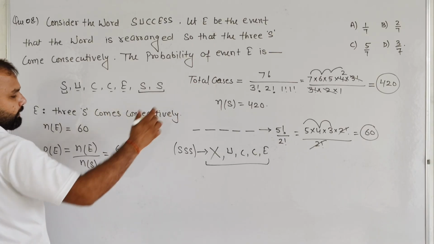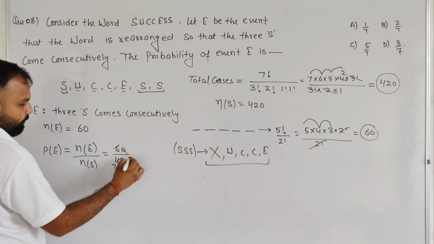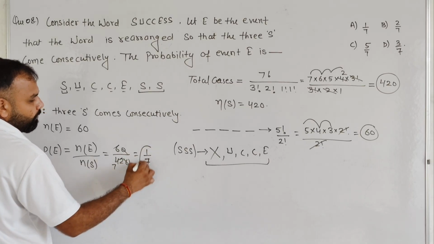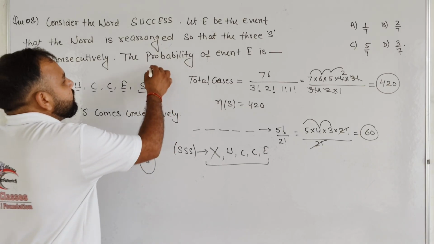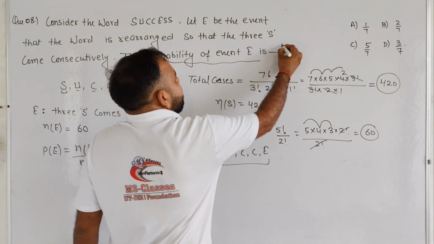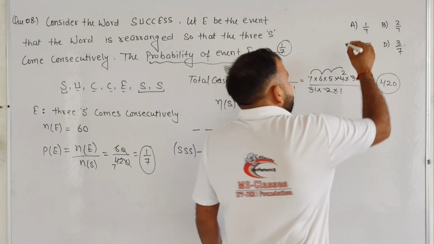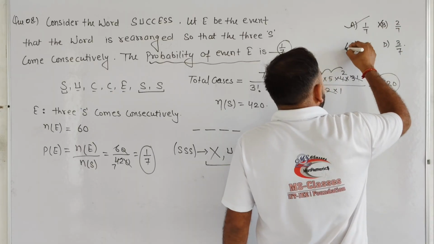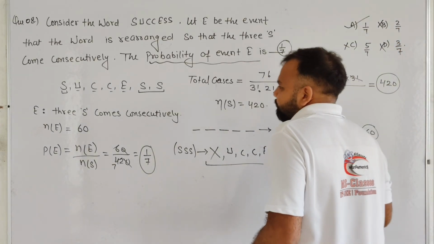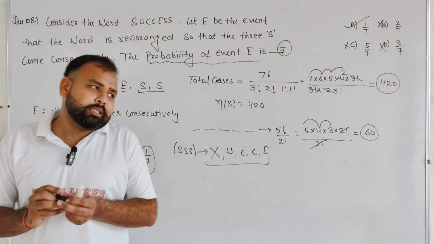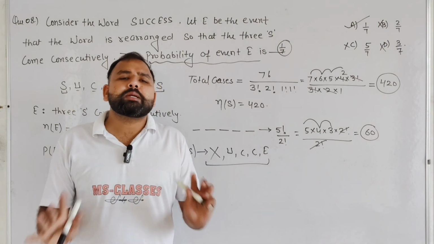We already calculated. 0 is cancelled out by 1 by 7. So basically it will become 1 by 7. So we can say that the probability of event E is 1 by 7. Okay student, option A is correct and the remaining options are incorrect. This is a basic question, student. This is all about basic probability.